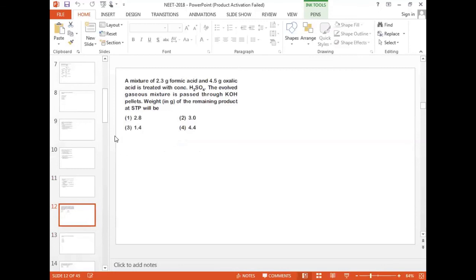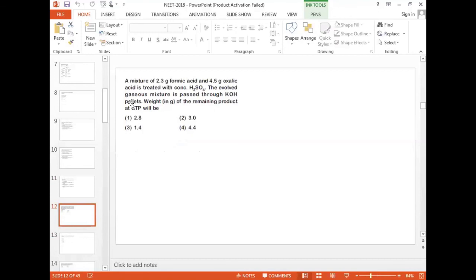Right, now you see this one. Who will solve and who will tell the answer? Uma, read the question. Okay, sir. A mixture of 2.3 gram formic acid and 4.5 gram oxalic acid is treated with concentrated H2SO4.